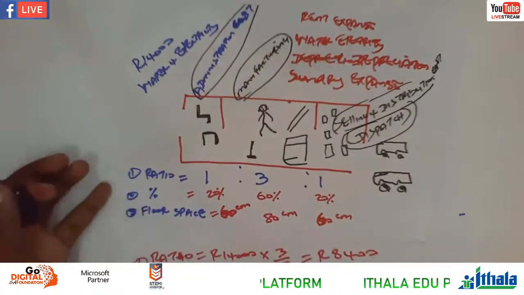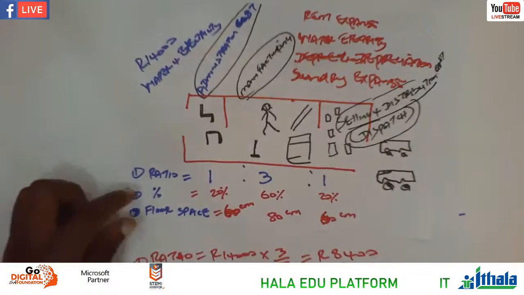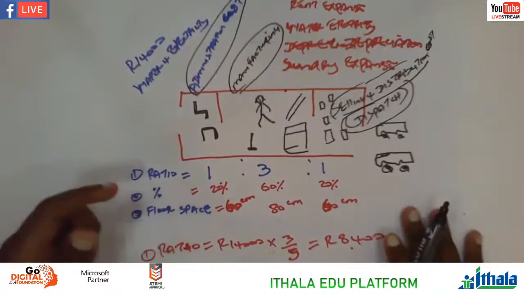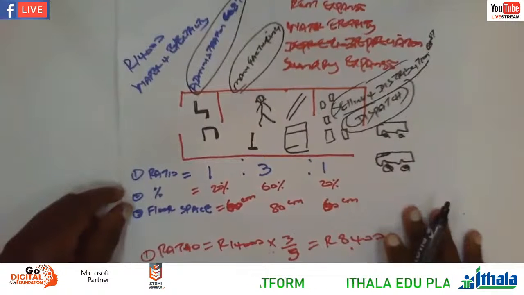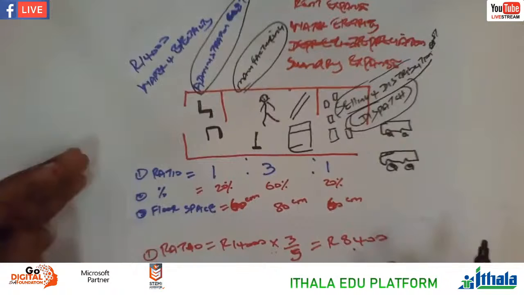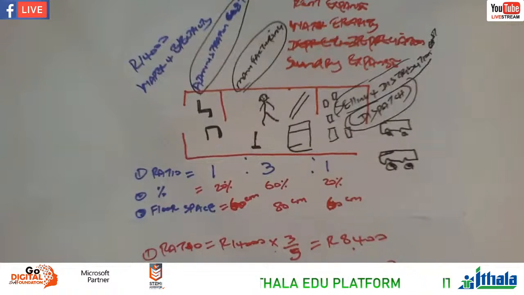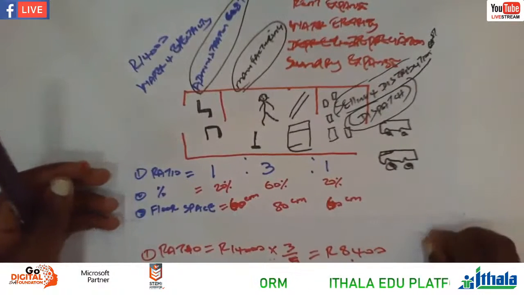In terms of the ratio, the percentage, or the floor space. We make our assumption that we have got 1:3:1, 20%, 60%, 20%. And then on the floor space, 60, 80 and 60 square meters. So we're assuming that we're having 14,000. We've done our calculations as you see here. So you can see it is cheaper if we are using floor space because we are paying 5,600.